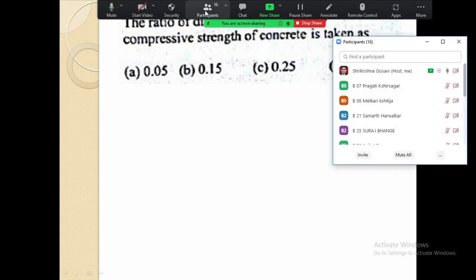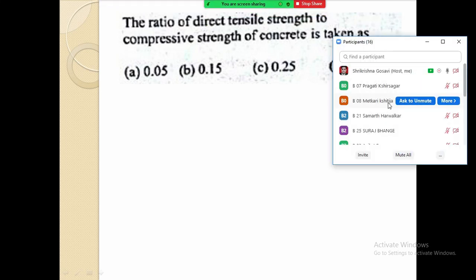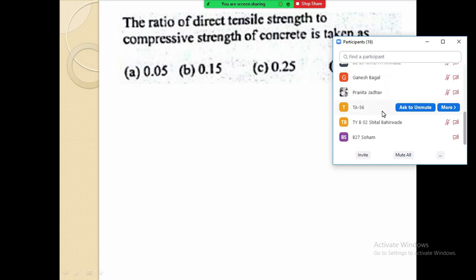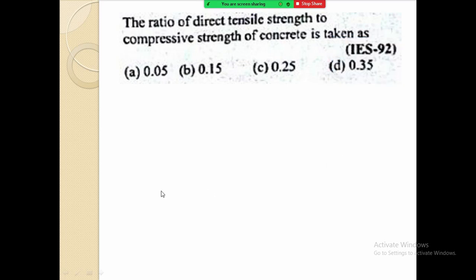What is the answer? Anybody, any guess? See, you know that concrete has high compressive strength and low tensile strength. The tensile strength of concrete is maximum up to 2.5 Newton per mm square. The compressive strength of the concrete is very high. So what will be the ratio?